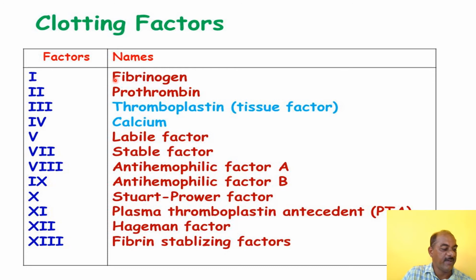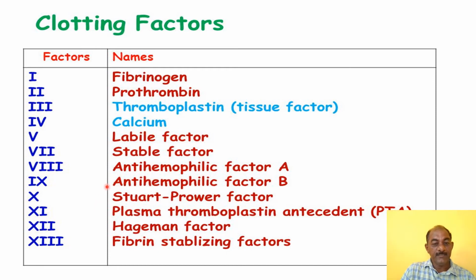First factor, fibrinogen; prothrombin; thromboplastin; calcium. Fifth, proaccelerin, also called the labile factor. Seventh, proconvertin, also called the stable factor. Eighth, anti-hemophilic globulin.